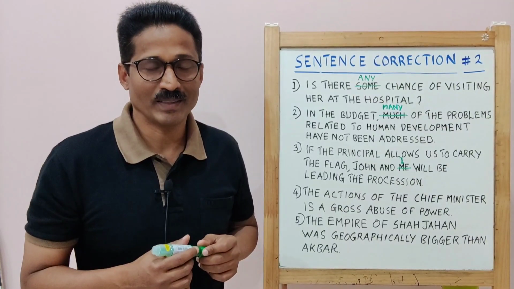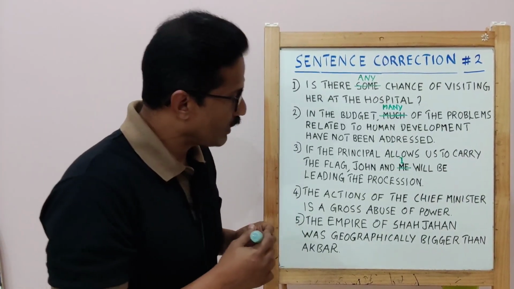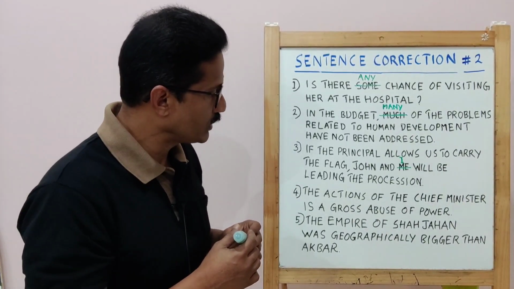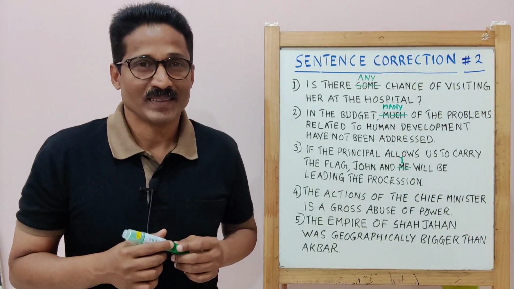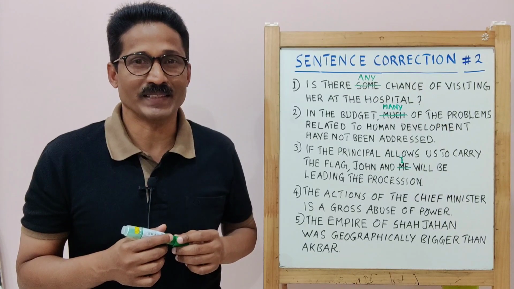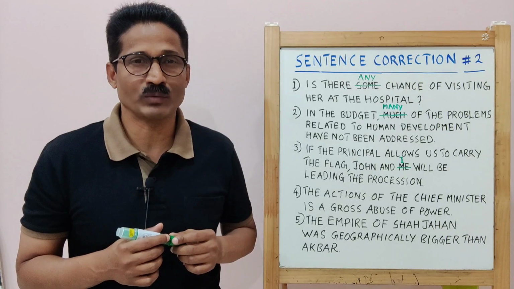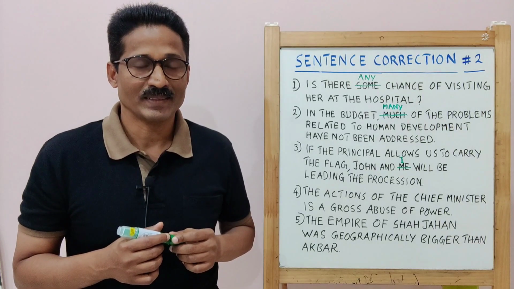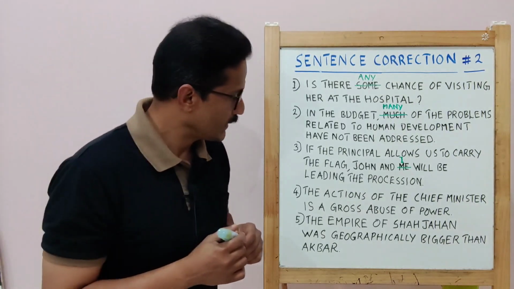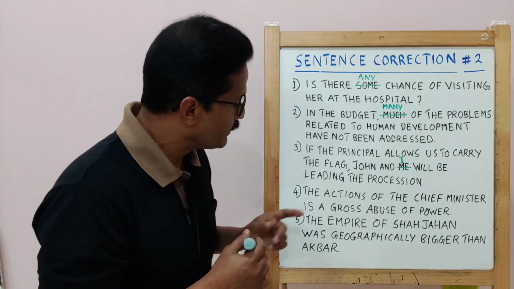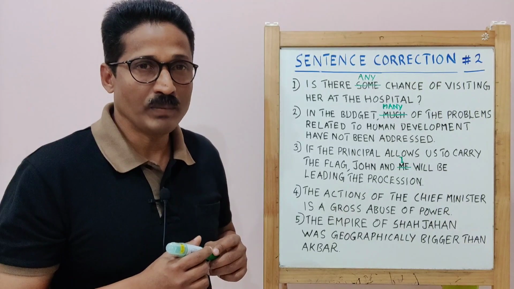Now let's move on to our next sentence. The actions of the chief minister is a gross abuse of power. Where do you think the mistake is in this sentence? This is a case of error in subject-verb agreement. Here, let's examine the subject and verb in this sentence. Here, the subject is actions, and the verb is.